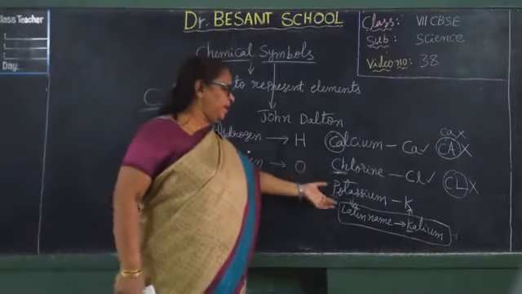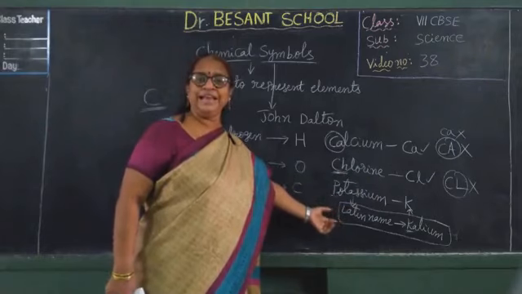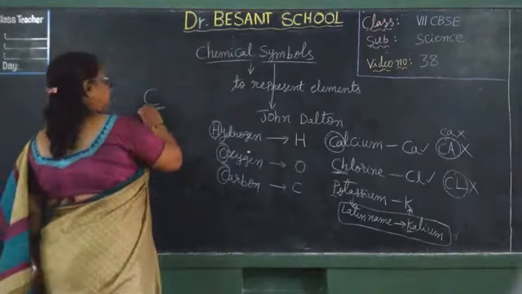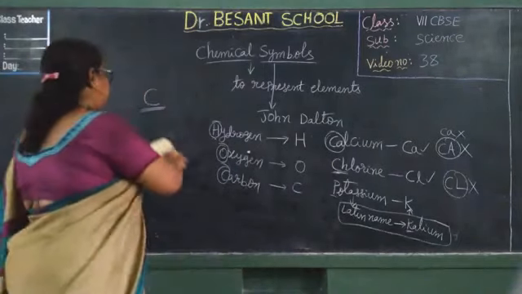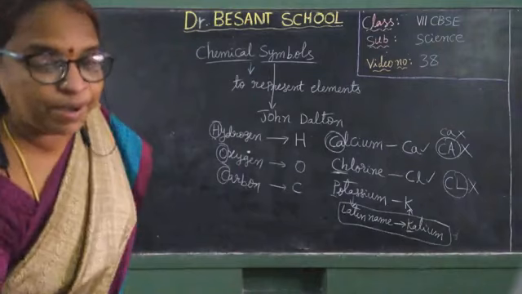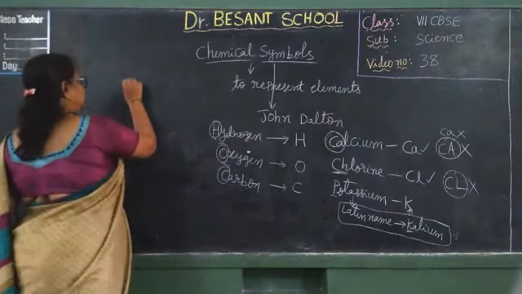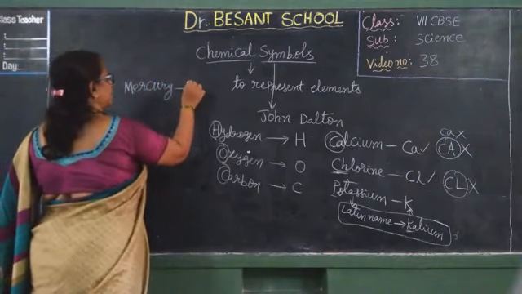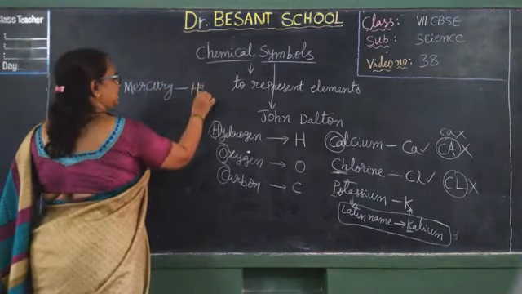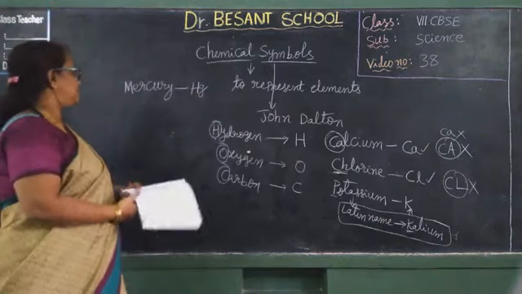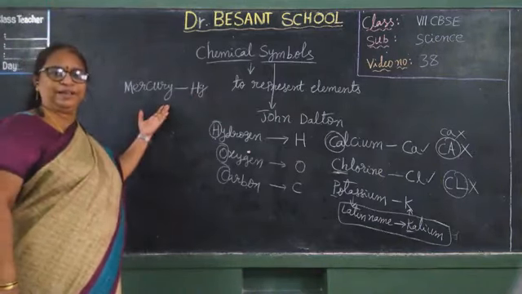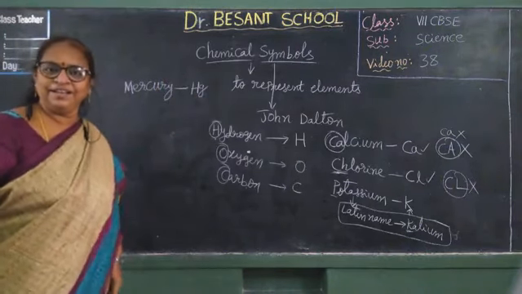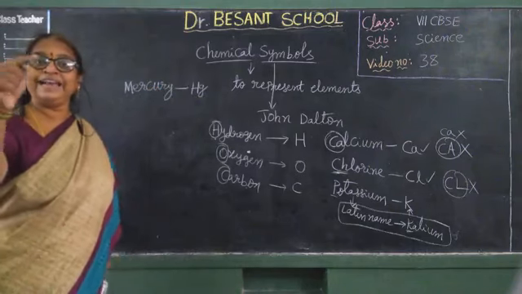And next, some of the elements are given the symbol basing on their Latin names, like potassium, and another one is mercury. You all have heard about mercury, no? Our thermometric liquid, mercury. Do you know the symbol of mercury? The symbol of mercury is Hg. Where is H, teacher, in the spelling? Where is G? Both are not there. Why is the symbol Hg given? Yes, basing on the Latin name.